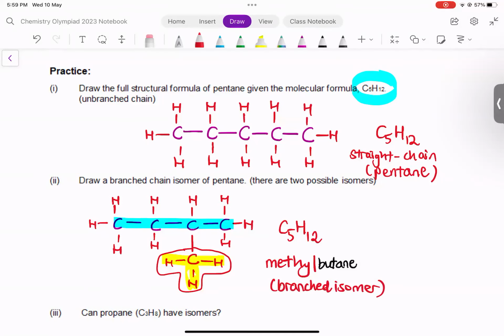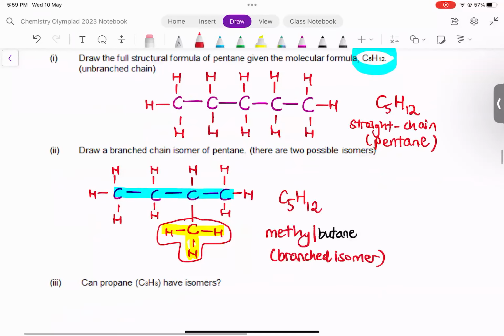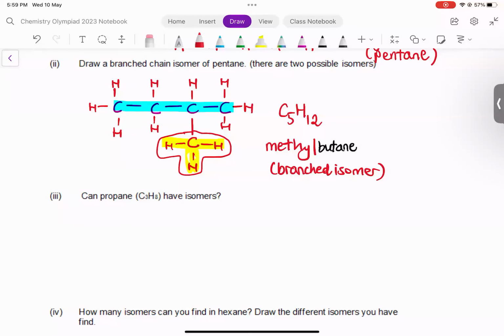Okay. Now for part 3 and part 4, can propane have isomers? The answer is no. All right. Propane doesn't have isomers. If you were to arrange the 3 carbon atoms, there is really only one way to do it. Any other way will result in the same molecule being formed.